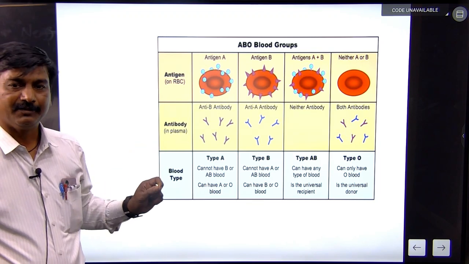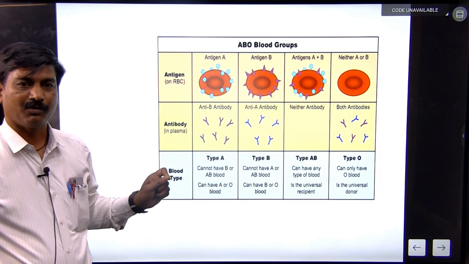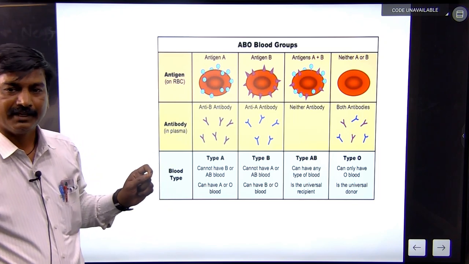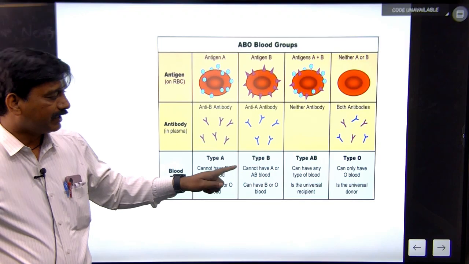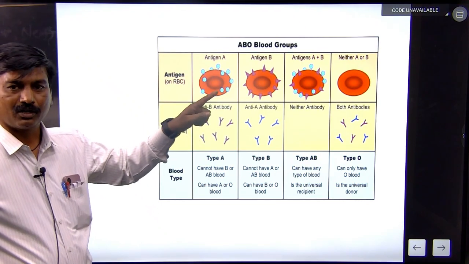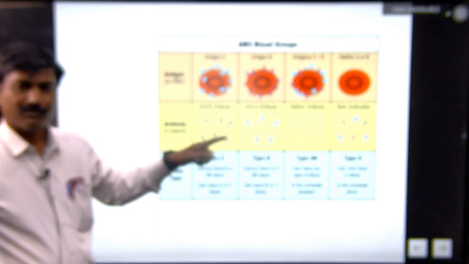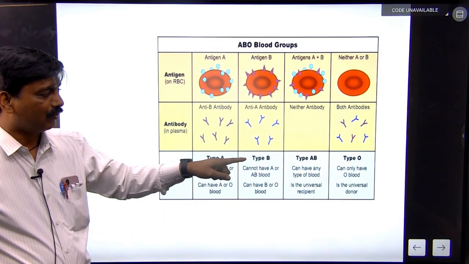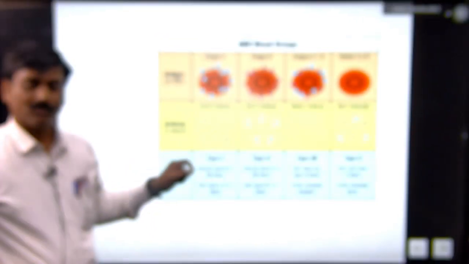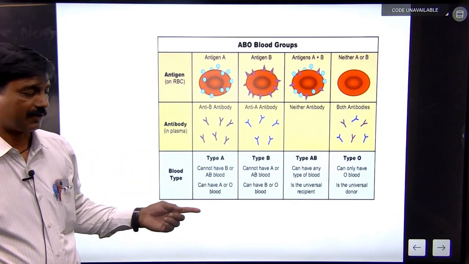Antigen A and B: there is no antibody that can react with them. The possible blood group is AB, which can receive any type of blood group, and is the universal recipient. Neither A or B antigens are absent, but both antibodies are present, so the only possible blood group is O, and these are the universal donor.